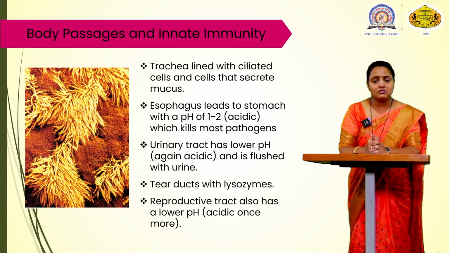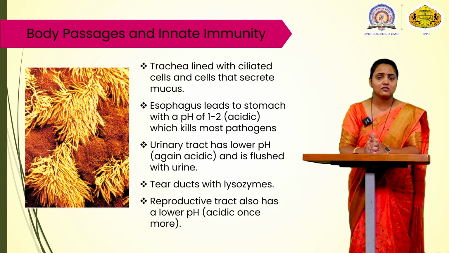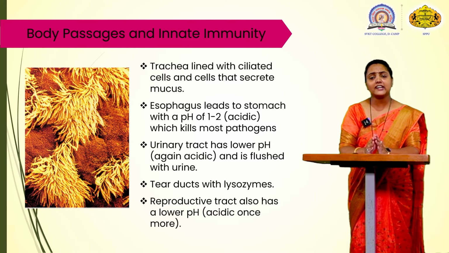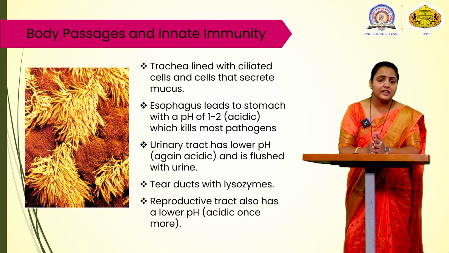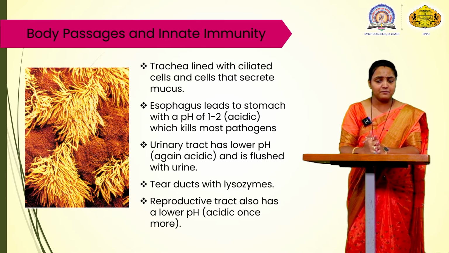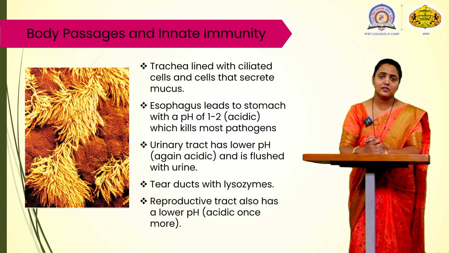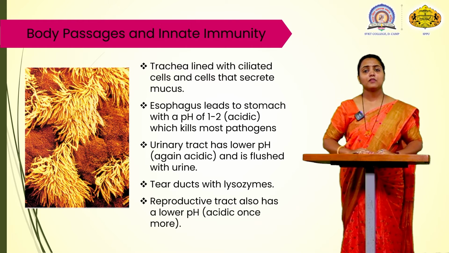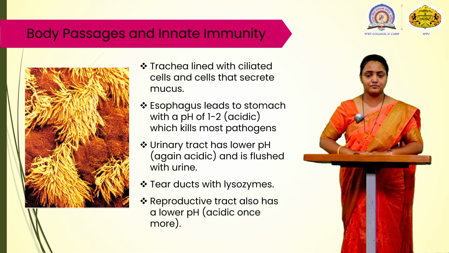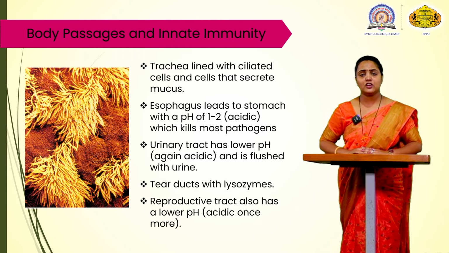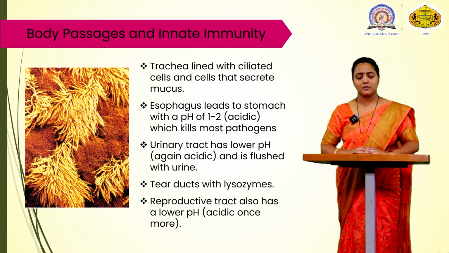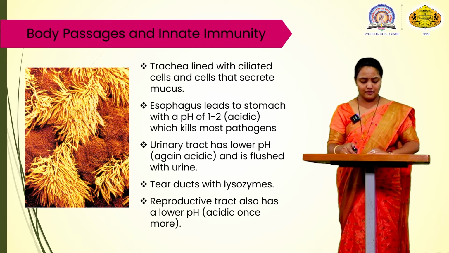The urinary tract has a lower, acidic pH, due to which urinary tract infection cannot easily be caused, because the pH there is very low. Lysozyme in the tear duct also helps the body keep bacteria away. The reproductive tract again has an acidic pH, which keeps pathogens away from the body.